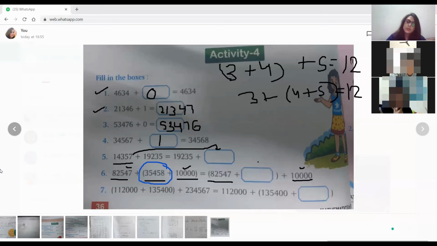Beta, you are reading it according to the international system, but all the questions we have done according to the Indian system. So tell me according to that only. Why are you changing your number system in between? आप नंबर सिस्टम क्यों चेंज कर रहे हो बीच में? जब सब इंडियन नंबर सिस्टम से किया, तो उसी से बताइए. Okay, ma'am.